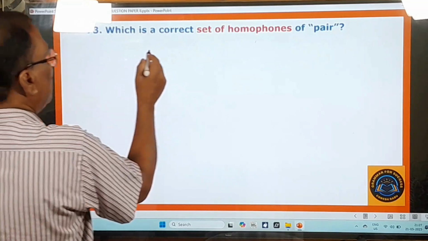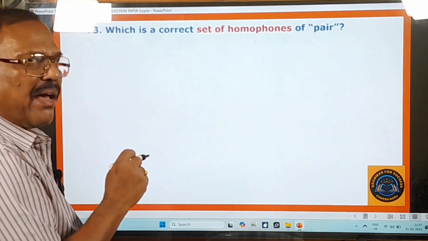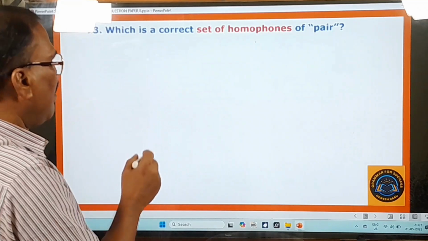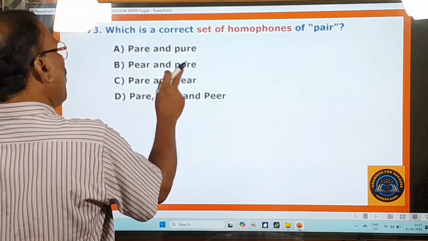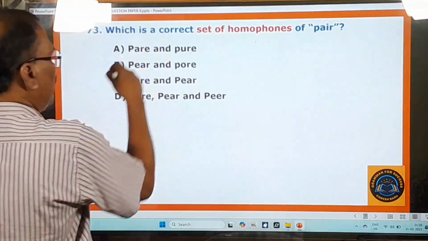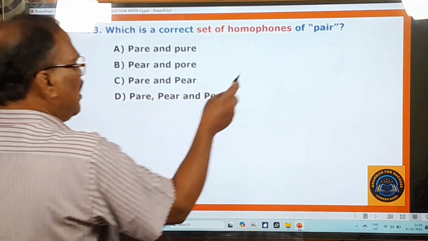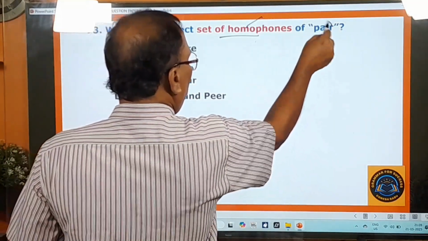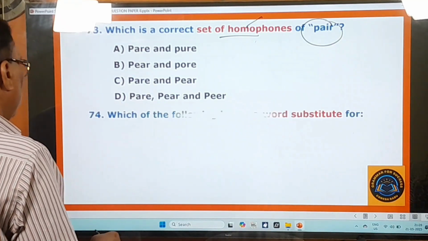73rd question, which is a correct set of homophones of pair. Pair, pure; pair, poor; pair, peer. So these are the options. If you know the correct pronunciation of these words, you can easily identify the set of homophones for this pair. Okay, pair, right? And you go to the next question.